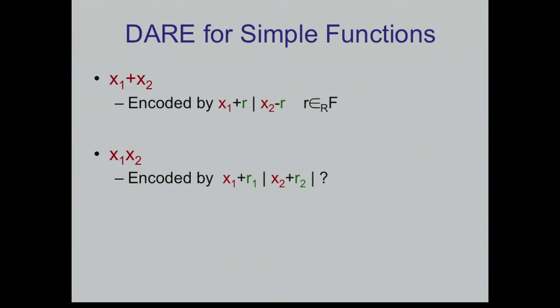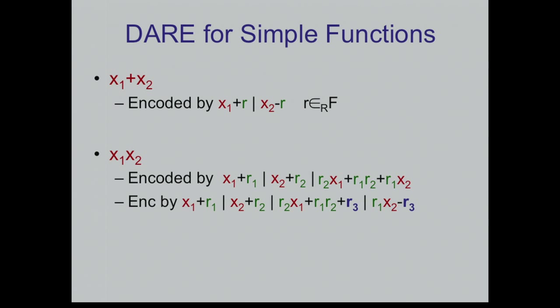If you think about it for a minute, you'll see that there's a simple way to do it. Just give all the degree 2 monomials except for the one that you want. In order to decode, you can take the product of these two things, and now you get all four monomials, subtract this thing, and you will learn the missing monomial, x1 times x2. And again, privacy is easy to argue: this is uniform, and this is uniform subject to the correctness requirement. This is nice because it is affine, since all the x's appear as degree 1 terms. But it is not decomposable right now, but it's easy to make it decomposable.